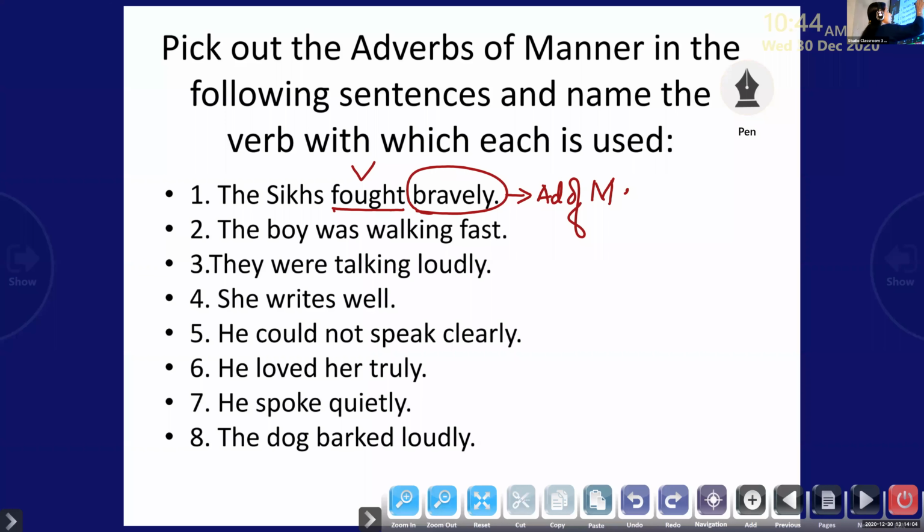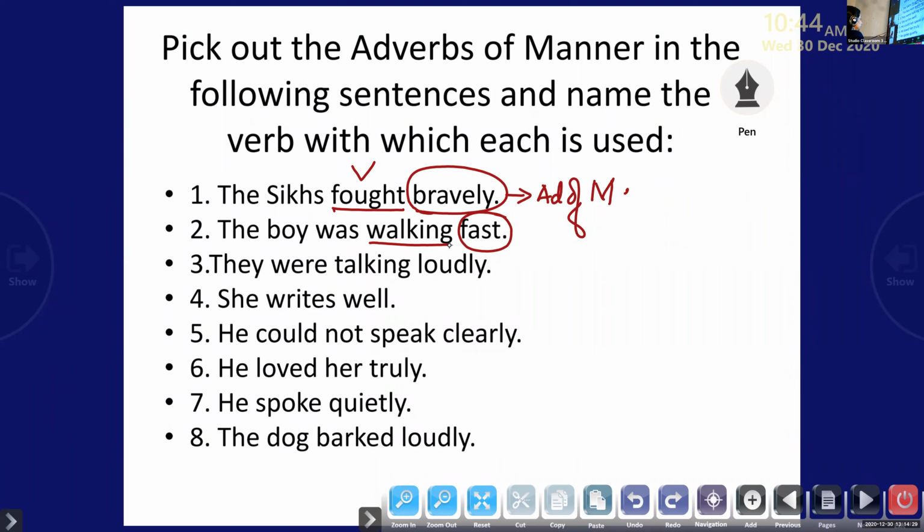So fast is the adverb of manner there, and it describes the verb walking.